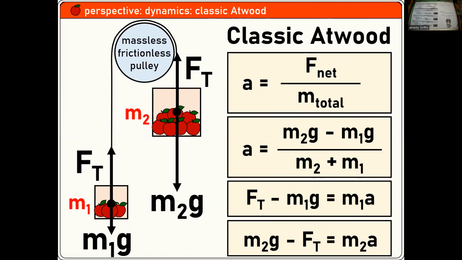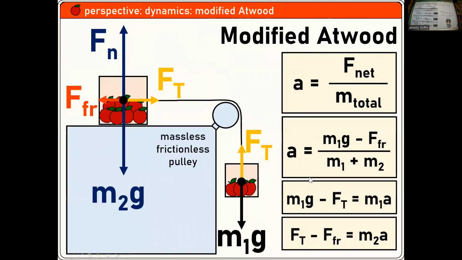Let's do that. Here's a modified Atwood. And actually, the one we did in class as part of the lab was even simpler than this because I had you guys prop this M2 on a Hot Wheels car to get rid of that orange friction. Again, got Newton's second law of motion. Then the second box applies specifically to this setup. And those bottom 2 boxes are specific to each mass. You can hone in on each of those and solve for the internal tension that's holding those together.